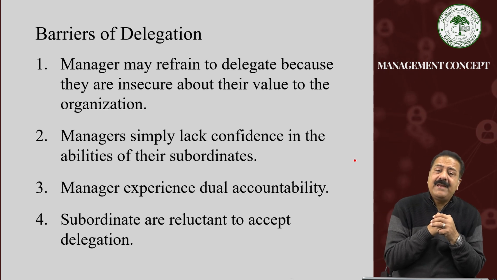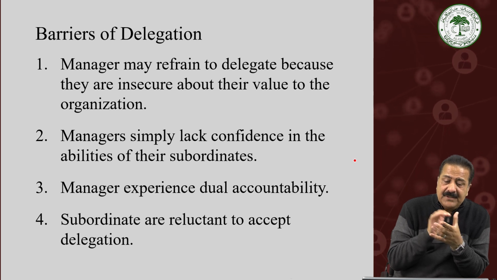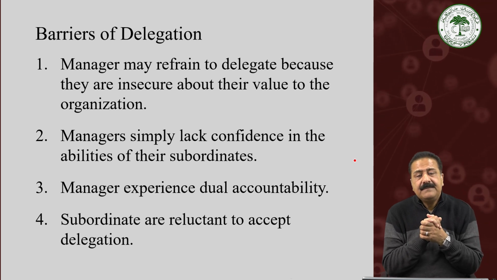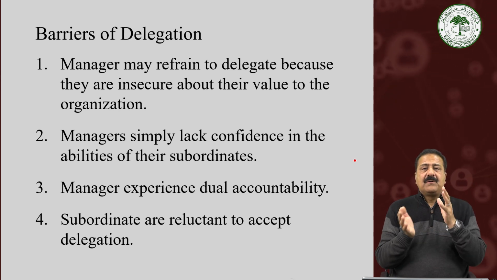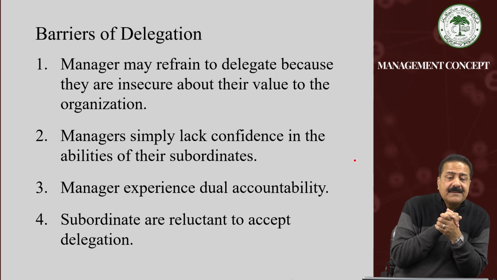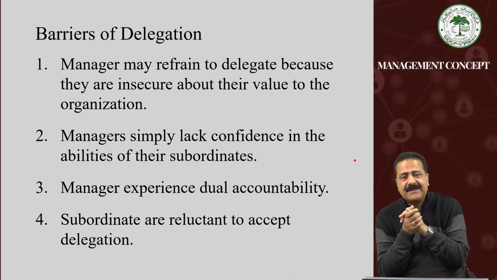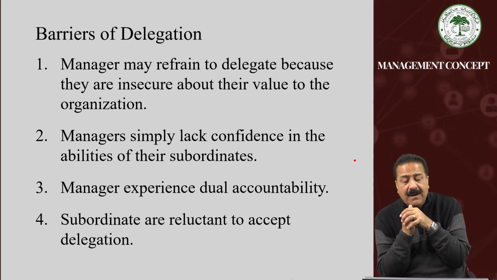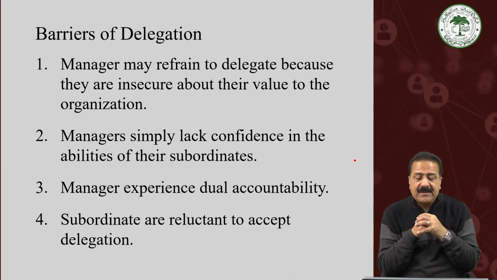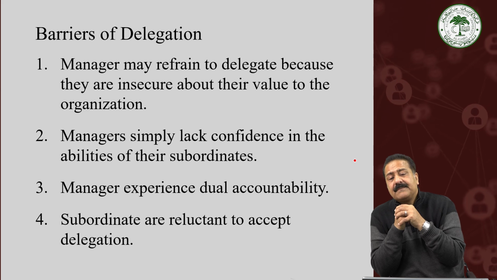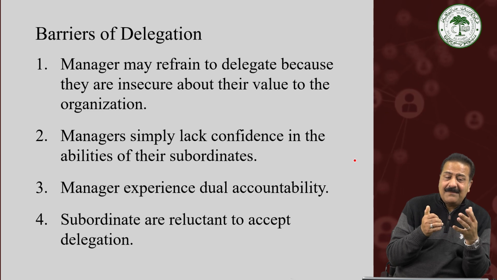Students, there are some barriers to delegation also. What the barriers to delegation are is a very important part of the discussion. Managers and subordinates are two important parties between whom the delegation of authority moves. Managers experience dual accountability. People say this. I will explain how this dual accountability works. Also, managers may refrain from delegating because they are insecure about their value to the organization. Managers simply lack confidence in the abilities of their subordinates, which is another barrier to delegation of authority.